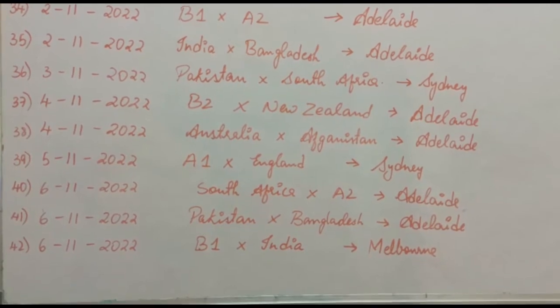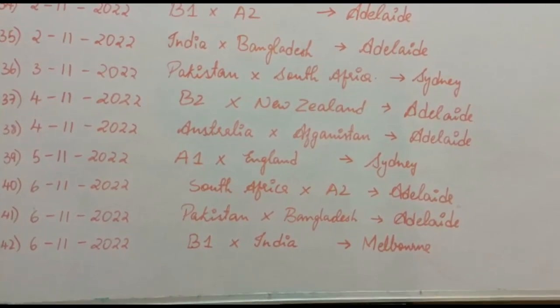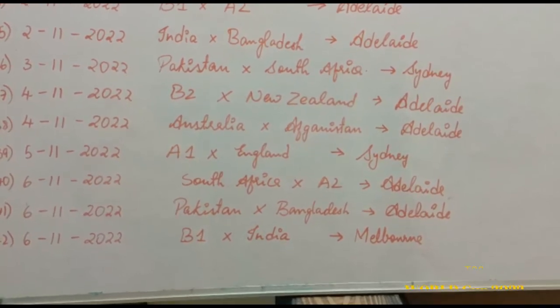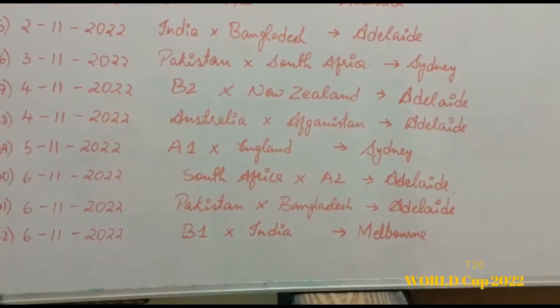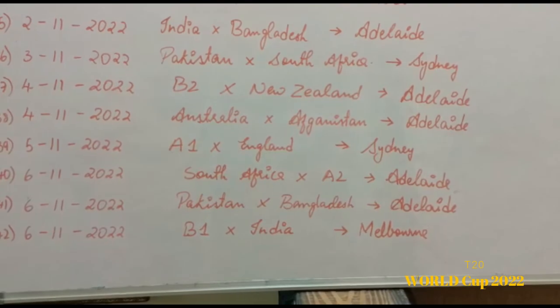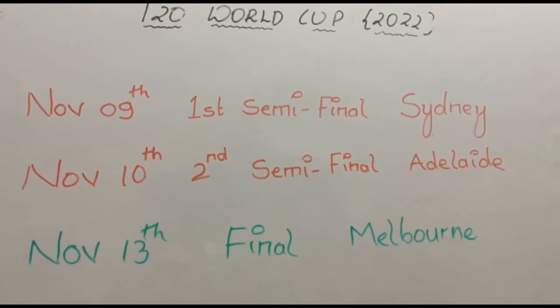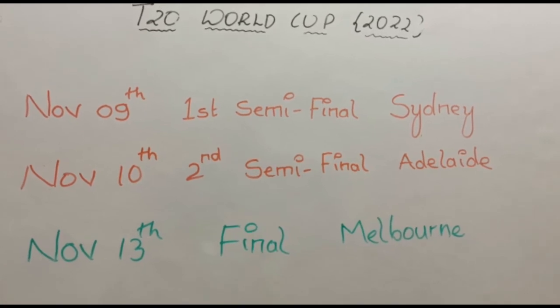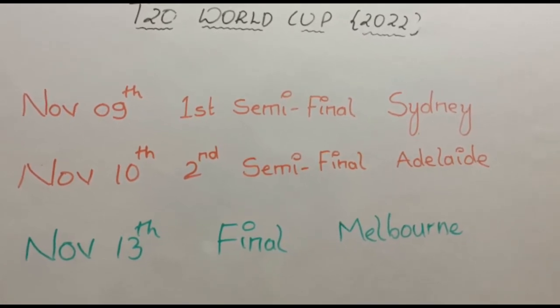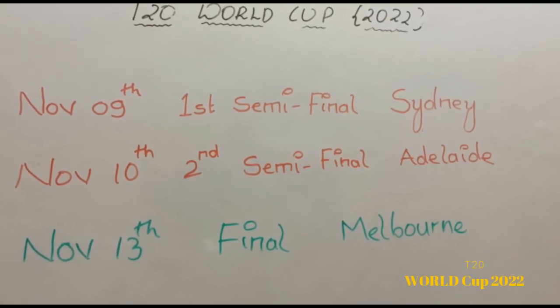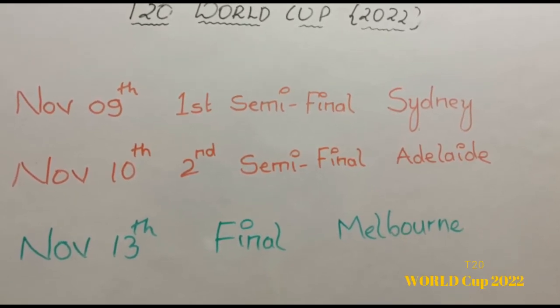Again on 6th November, Pakistan versus Bangladesh at Adelaide. Again on 6th November, B1 versus India at Melbourne. On November 9th, first semi-final at Sydney, and on November 10th, second semi-final at Adelaide. On November 13th, final match is at Melbourne.